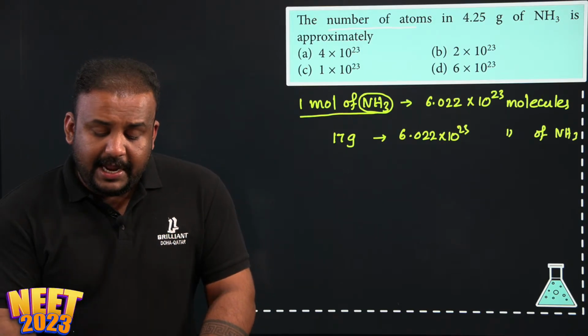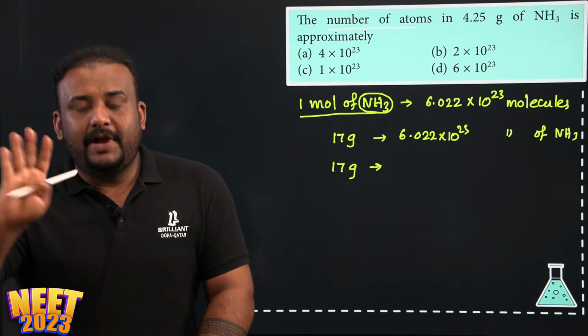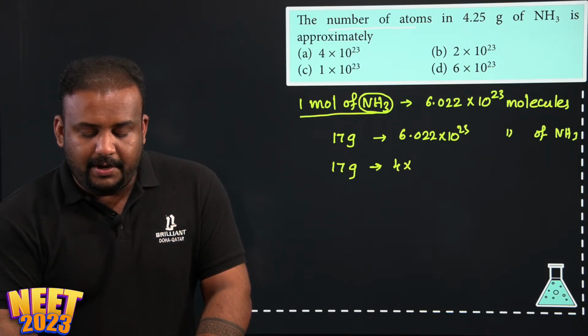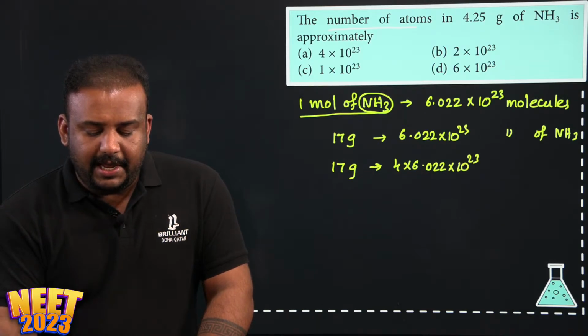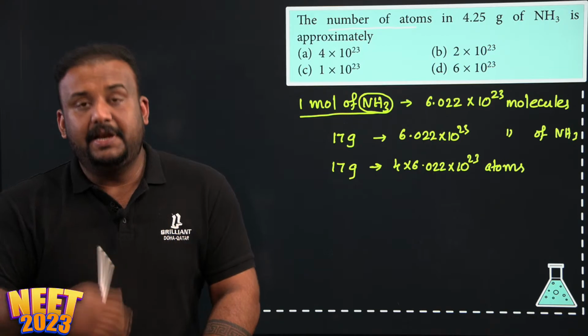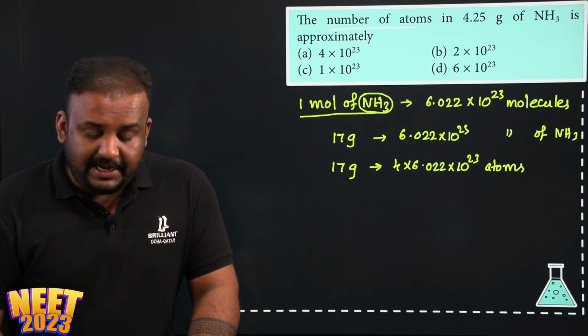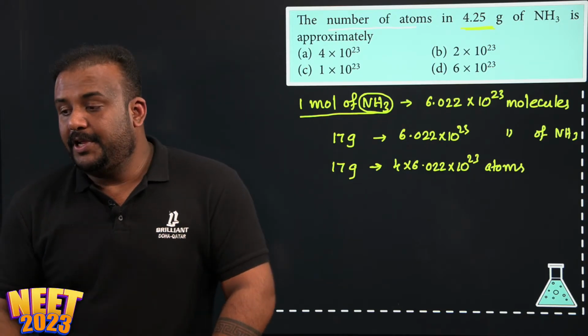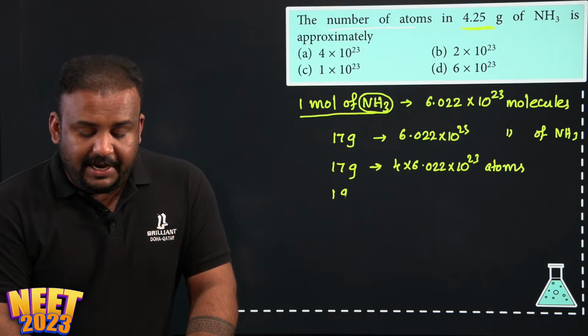Molecules of ammonia. In terms of atoms, how much will that be? Every ammonia contains 4 atoms. So I can write 4 into 6.022 into 10 raised to 23 atoms will be there in 17 gram or 1 mole. But what was the weight given here in the question? 4.25. So let's find out. 17 gram contains this much.